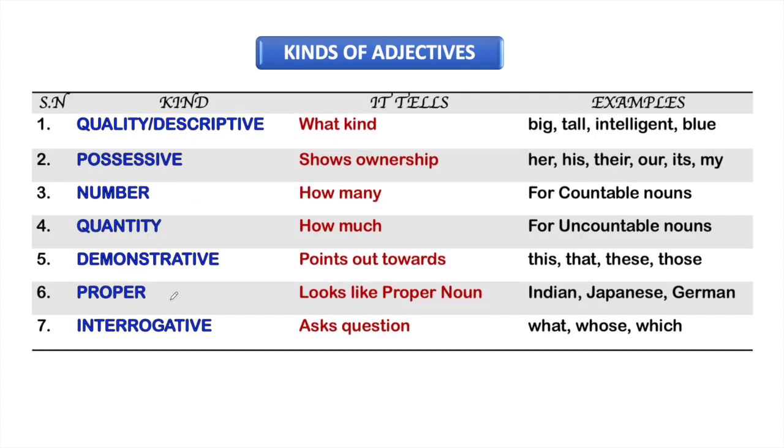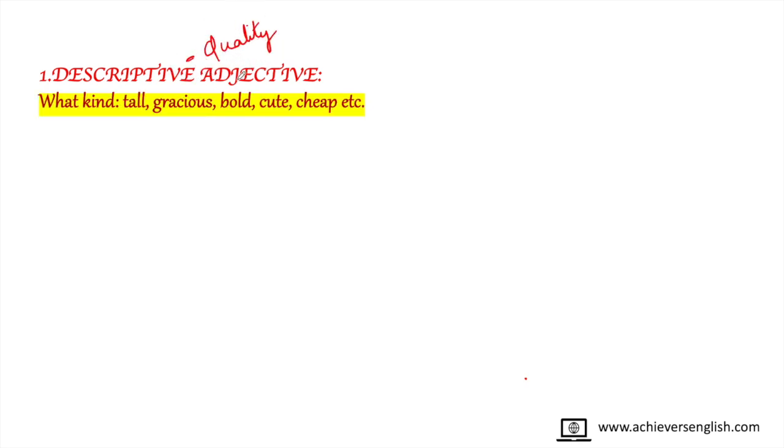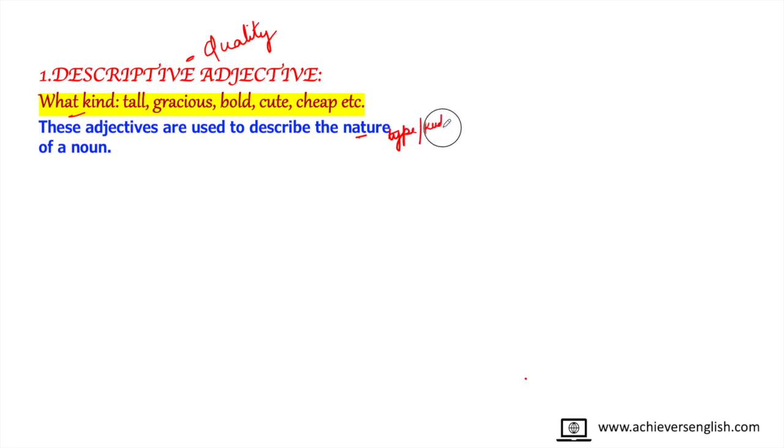There are 7 kinds of adjectives, and in this video, we are going to explain all of them one by one. So, they are quality, possessive, number, quantity, demonstrative, proper, and interrogative. The first is descriptive adjective or the adjective of quality. This kind of adjective tells us what kind. It is used to describe the nature or type of the noun. What type or what kind of noun is it?